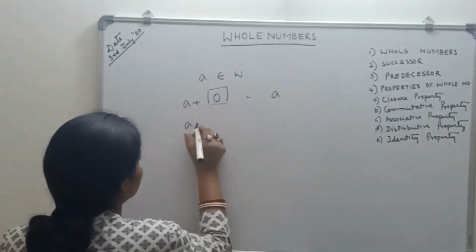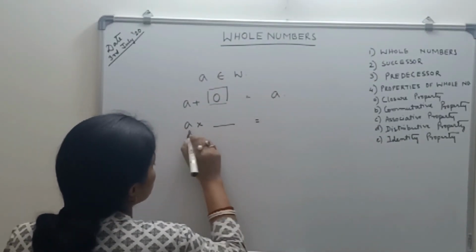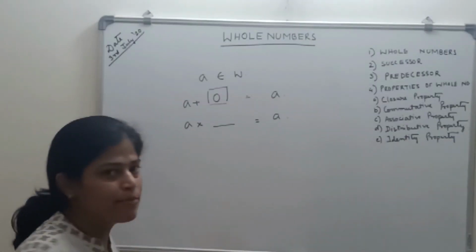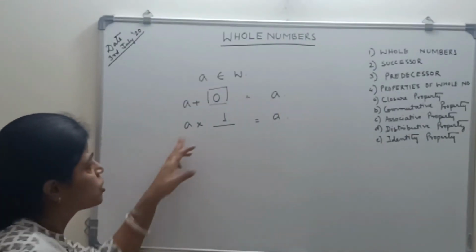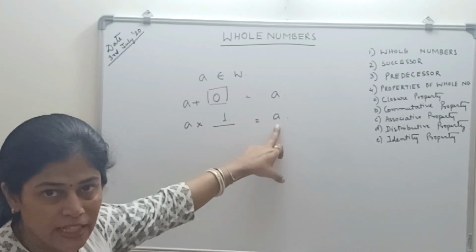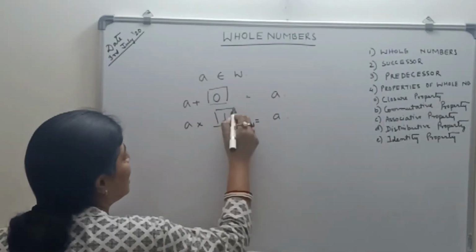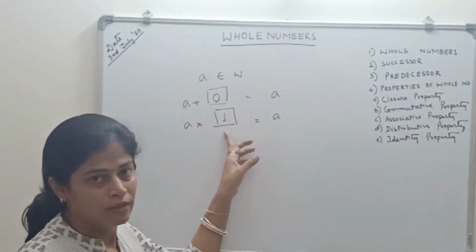Now what is the multiplicative identity? What should be multiplied with A so that I get the same number A? So 1 is the number which can be multiplied with A. I will be getting A. So 1 is the multiplicative identity for any number.